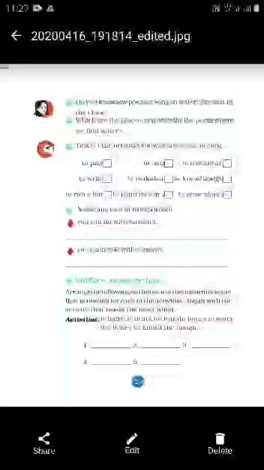And the third question, tick the activities for which water is needed. Here I want to convey an important thing, the uses of water. We use water for so many things, for example drinking, cooking, washing, bathing, and so on. And for gardening also we use water.